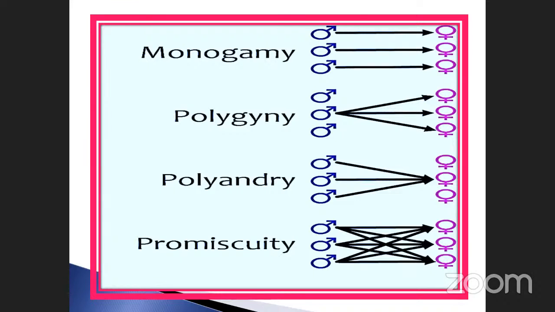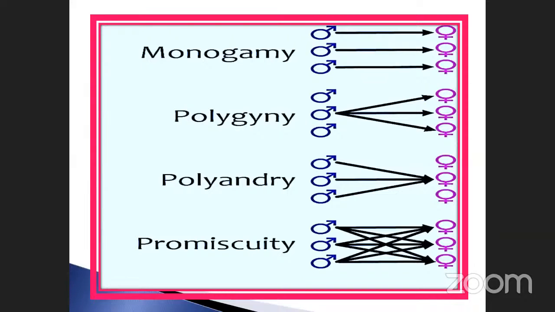That is called polygyny. Polyandry. Polyandry means what is that? The sperms are different, but the union is with a single egg only. Polyandry. Okay. Promiscuity. See here, the crisscross. Any male, any female, like that. These are the errors.